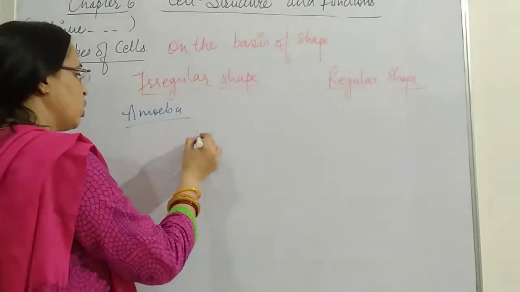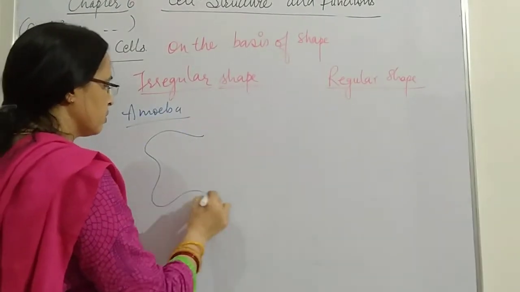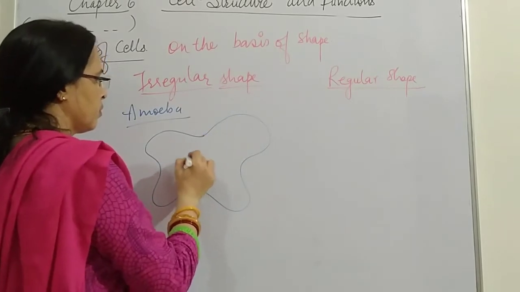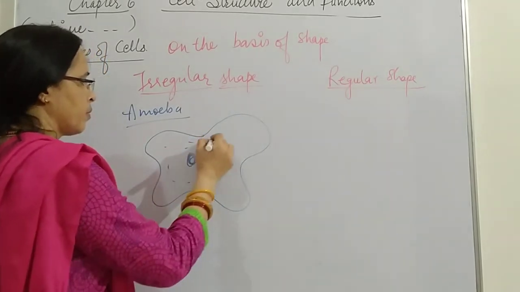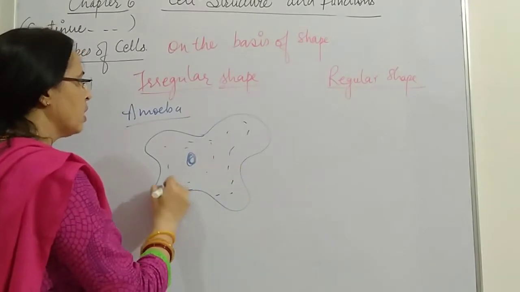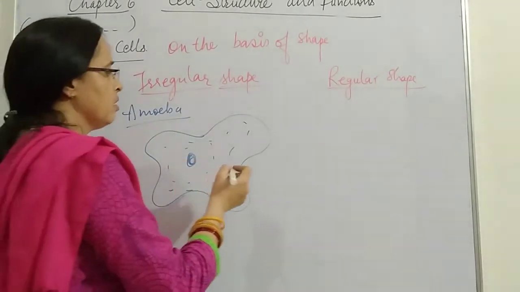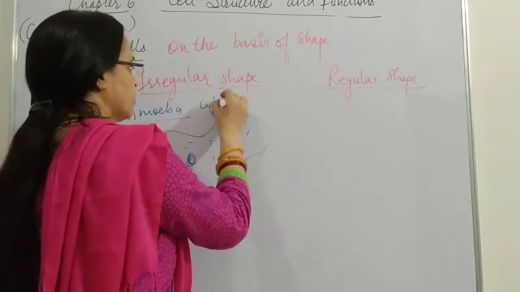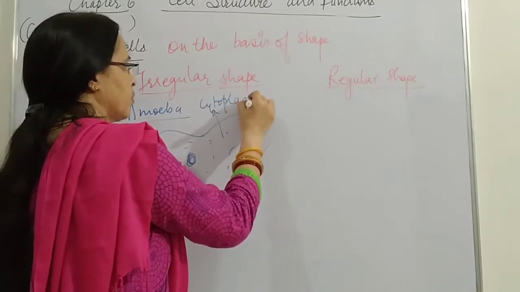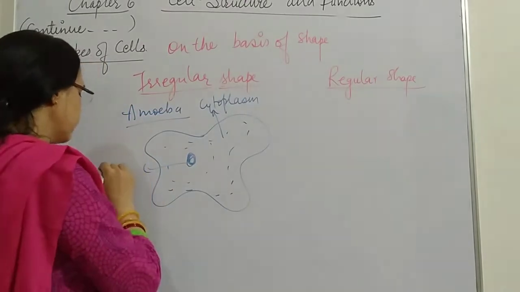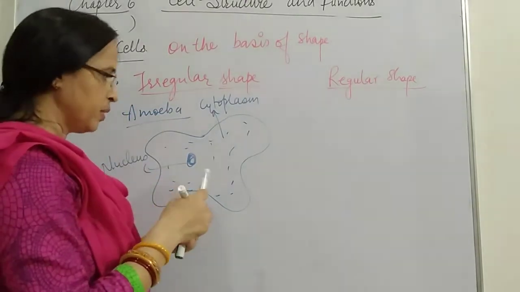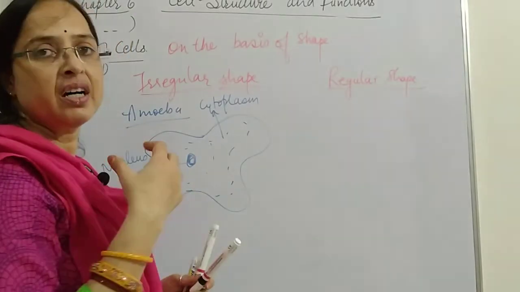For example, I'll draw the diagram of amoeba over here. This is the diagram of amoeba, and this is the cytoplasm. This is the nucleus.